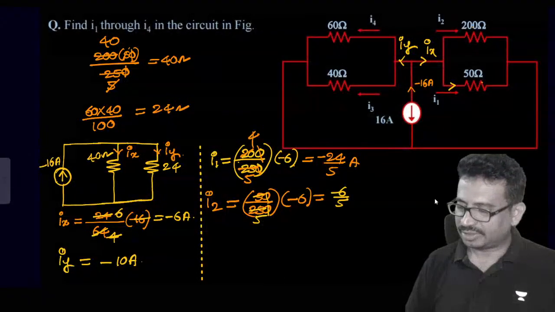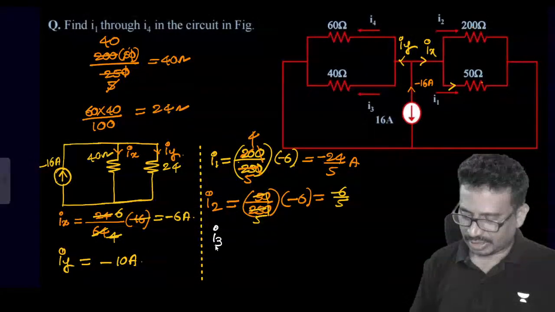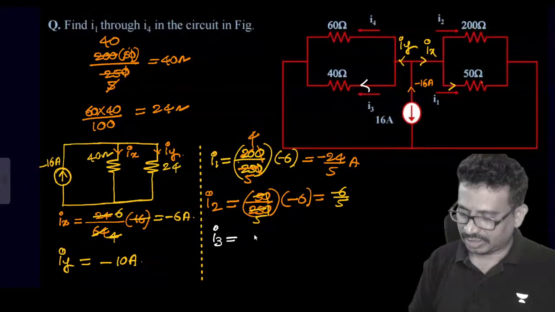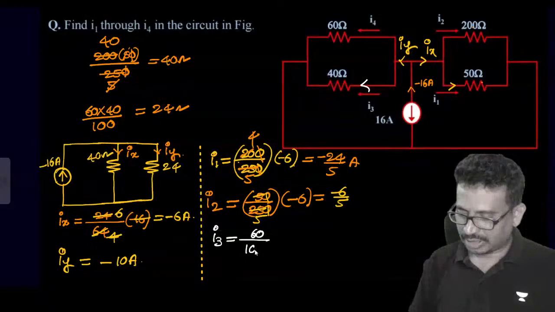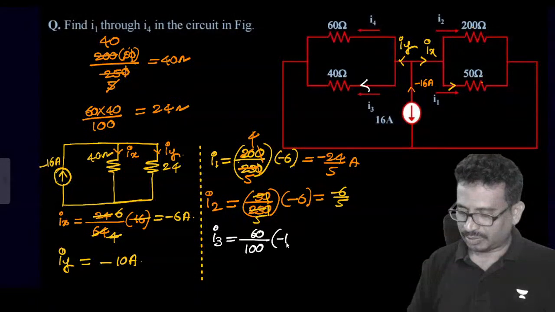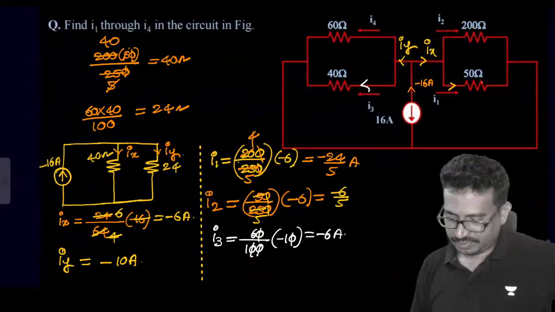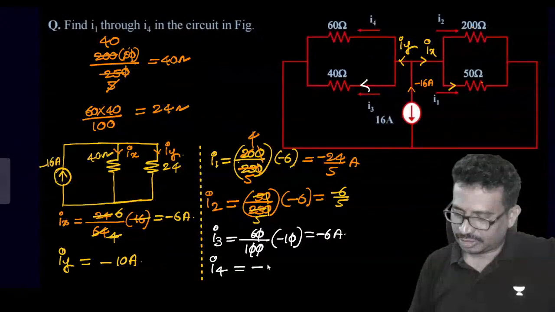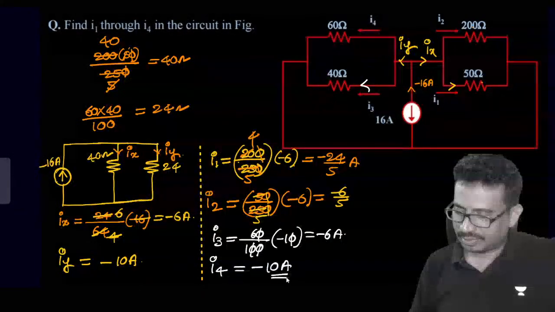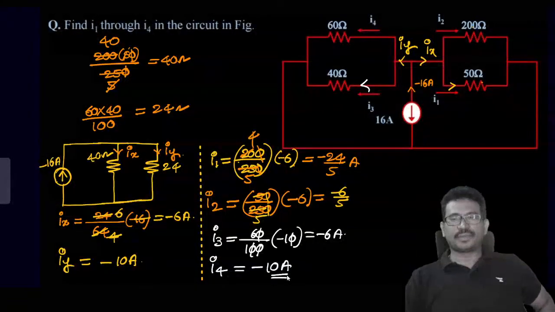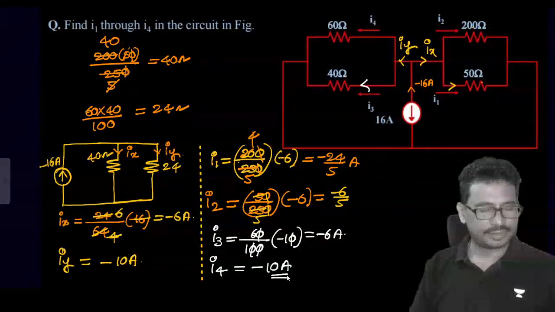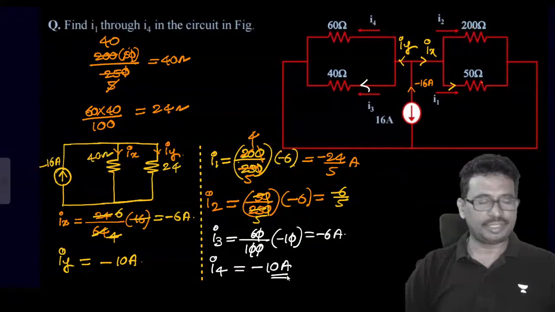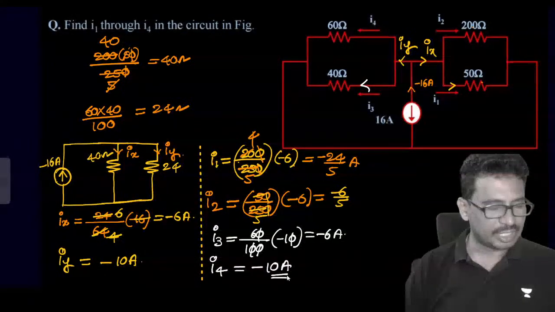Next we can get this I3 now. So this I3 means this current 40. So that means 60 by 100 into what is minus 10, which will be equal to minus 6. It for today's class, and next